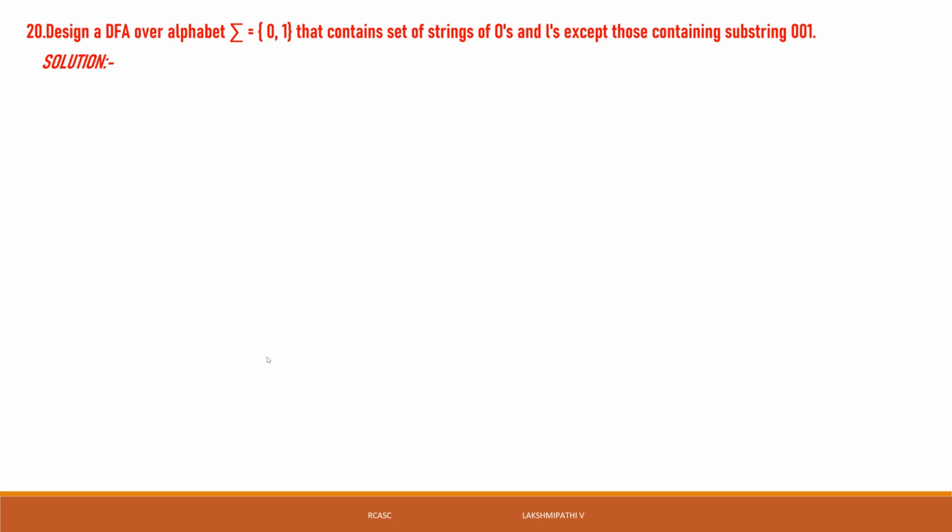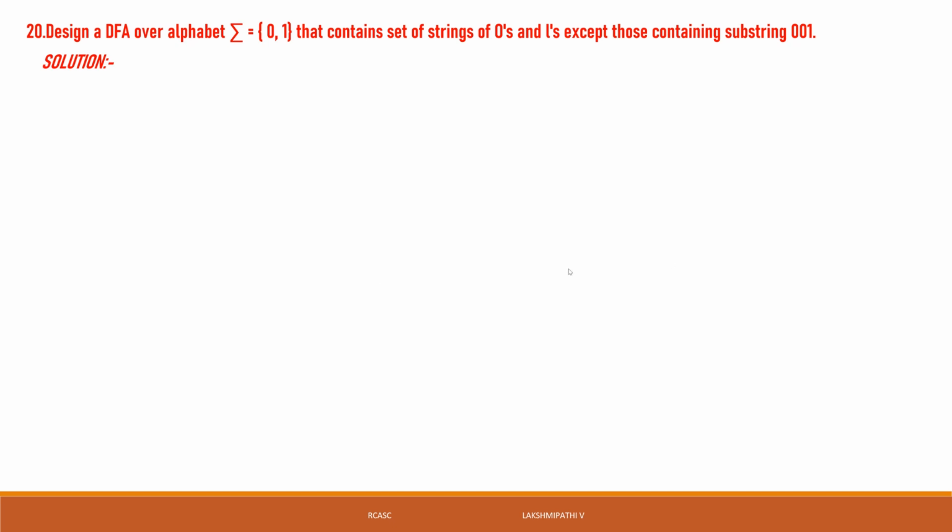Because of that, there is no minimum string, but step one is sigma equal to 0, 1. The question itself gives sigma as 0, 1. Strings have only zeros and ones, a collection of zeros and ones.